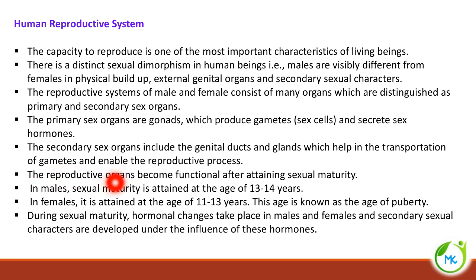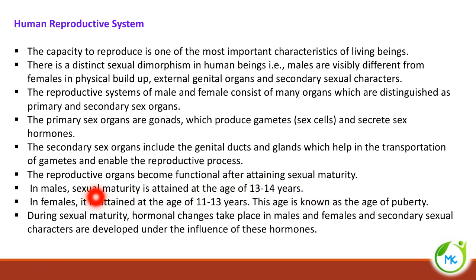The reproductive organs become functional after attaining sexual maturity. Like any other organ in the body, the reproductive organs are also formed during child development, but they attain maturity, that is sexual maturity, only when puberty takes place. Puberty is otherwise referred to as sexual maturity. So it becomes functional only after sexual maturity or puberty.